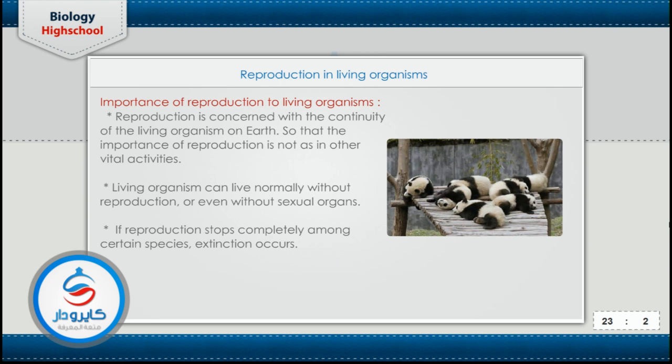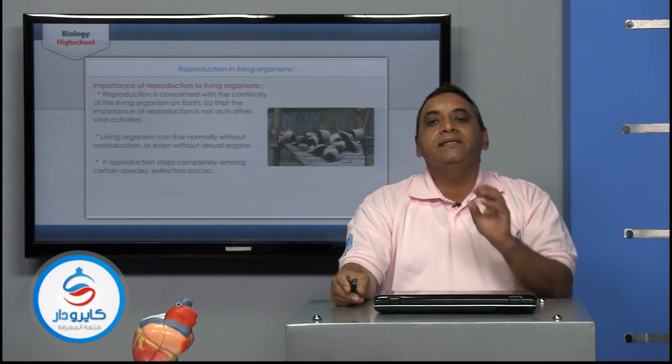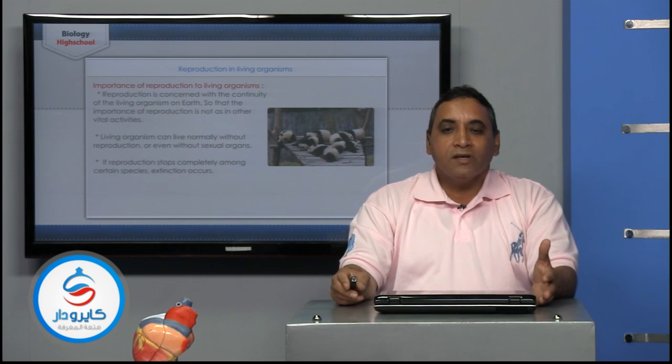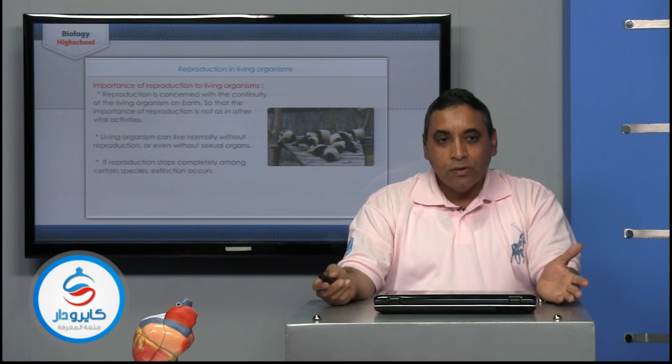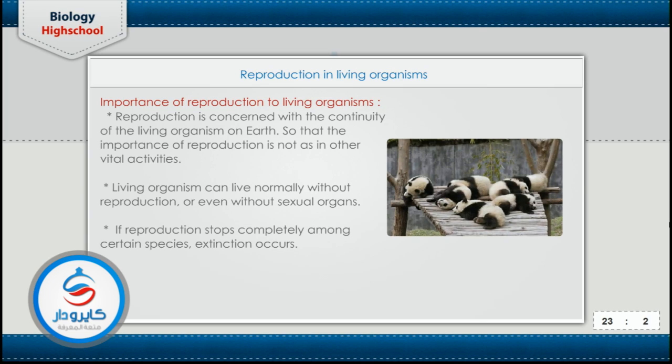living organisms. But the reproduction acts as a kind of biological activity that keeps the species of the living organism or protects the living organism against extinction. So the reproduction helps in the continuity of the life of the living organisms on the earth, but the living organism can live without the reproductive system. So the reproduction is not an activity that keeps the life of the individual, but keeps the kind of the living organism or the species against extinction.